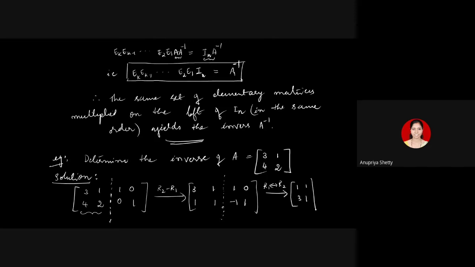I have interchanged R1 and R2. I have to do the same with the second block: minus 1, 1, 1, 0. I'm interchanging the rows here. Okay, this is 0. What next? I have to reduce this 3 to 0.